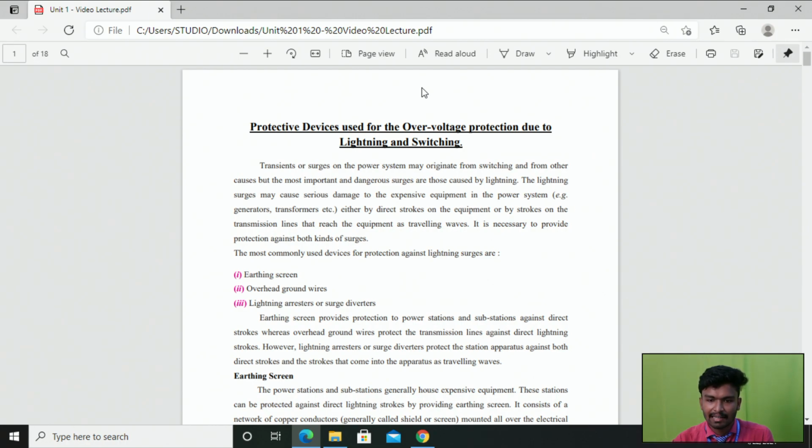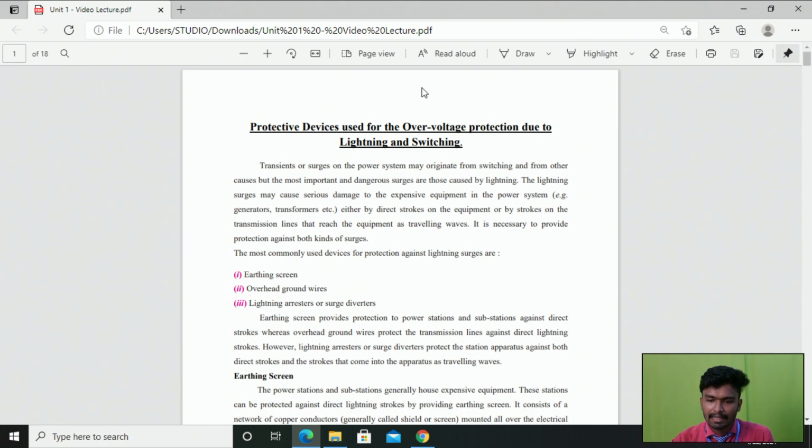If lightning directly strikes the equipment, that is called a direct lightning stroke. But if the lightning falls on the transmission line and travels through the line to reach the equipment, it is called a traveling wave. We need to provide protection against these two problems, right?